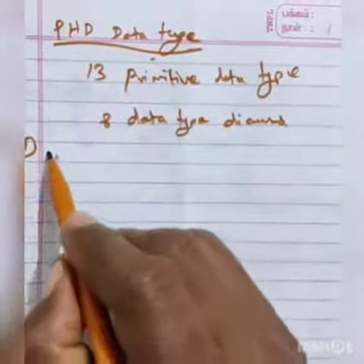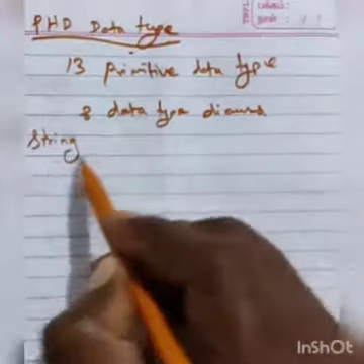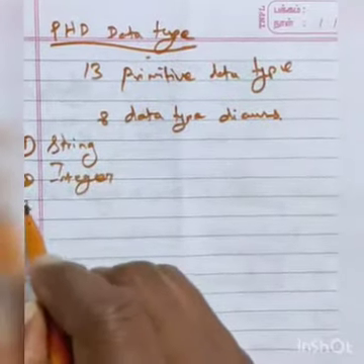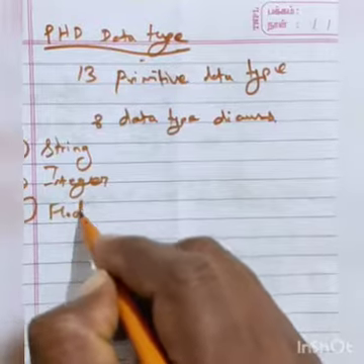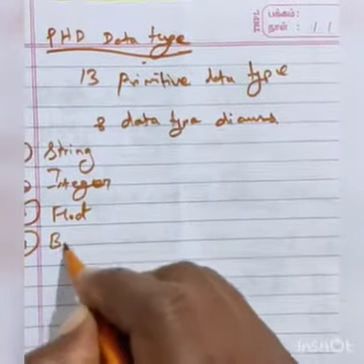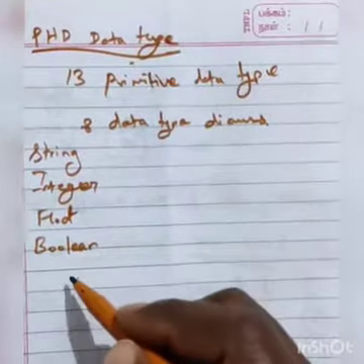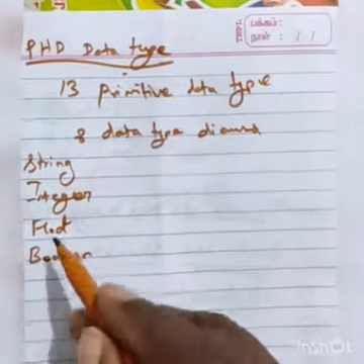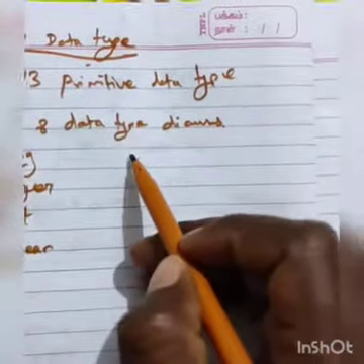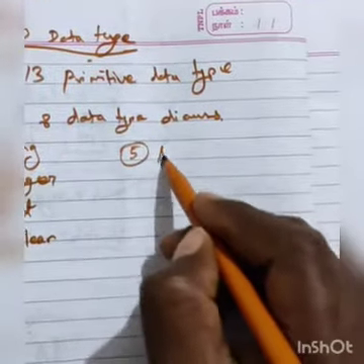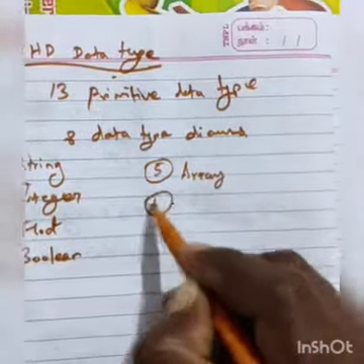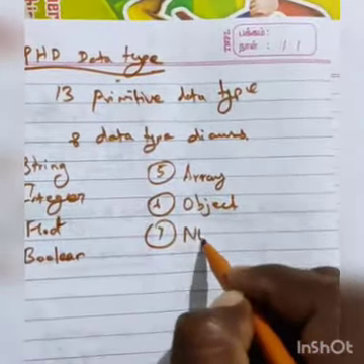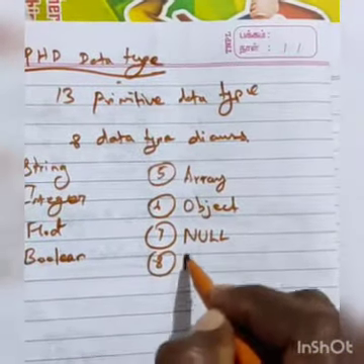Okay, see here: first one is string, second one is integer, third one is float, then fourth one is boolean. These are also there in the 11th standard; if you learned C++ language you will definitely have seen these topics. Okay, fifth one is array, then sixth one is object, the seventh one is null, then the eighth one is resource.